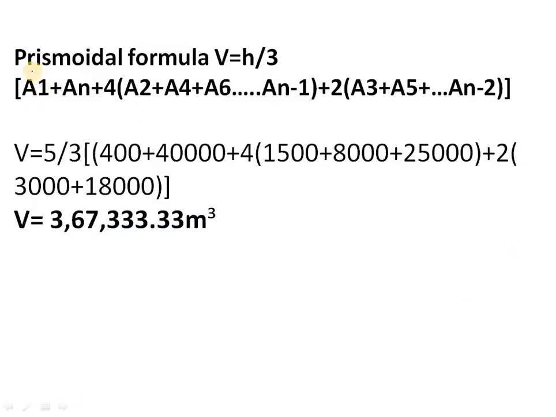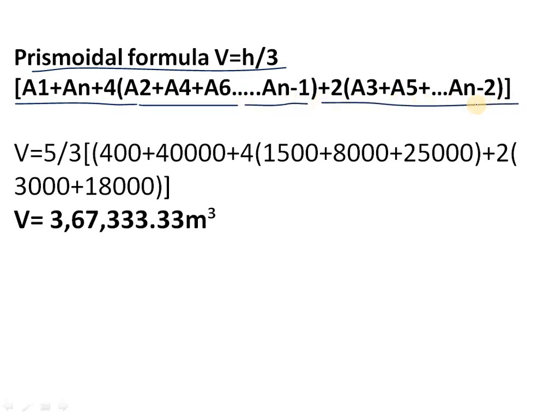Then coming to the prismoidal formula, V is equal to H by 3, A1 plus AN plus 4 into A2 plus A4 plus A6 up to AN minus 1, plus 2 into A3 plus A5 up to AN minus 2. So V is equal to 5 by 3, A1 plus AN plus 4 into A2 plus A4 plus A6, plus 2 into A3 plus A5.